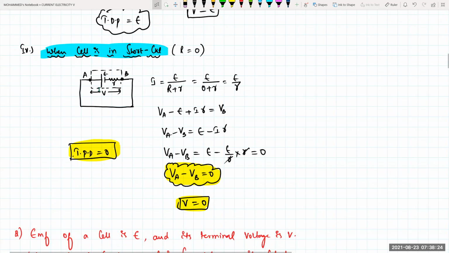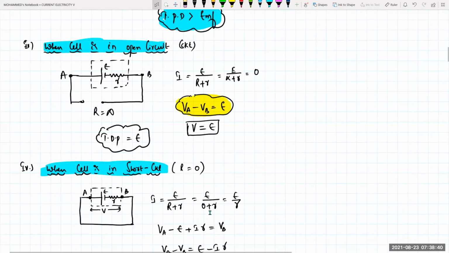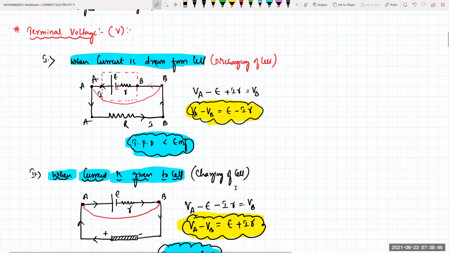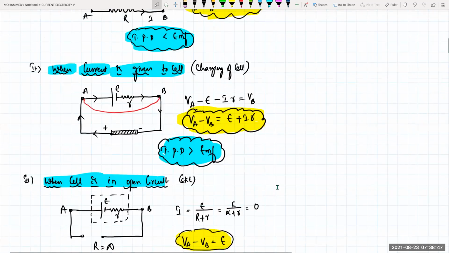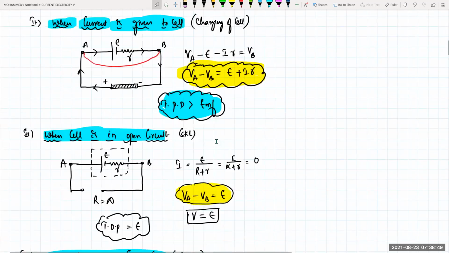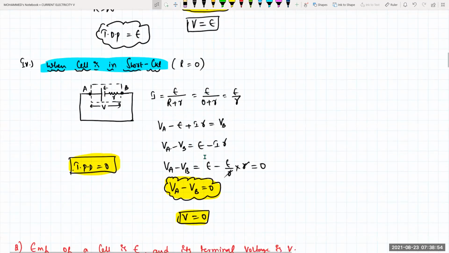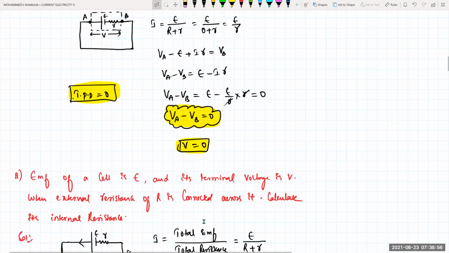So the current in that one is how much? E by r. There will be a current in the cell due to its EMF, but it is of no use. That current is called useless current. If I apply Kirchhoff's law, the terminal potential across A and B is zero. I hope you are clear with these four cases. For discharging, VA minus VB is equal to E minus Ir. For charging, VA minus VB will be equal to E plus Ir. For open circuit, VA minus VB will be equal to the EMF of the cell. And when the cell is short circuited, the potential across it will become zero.